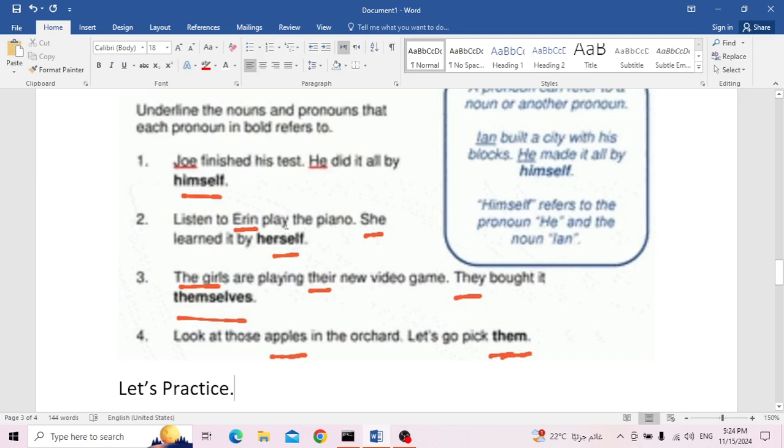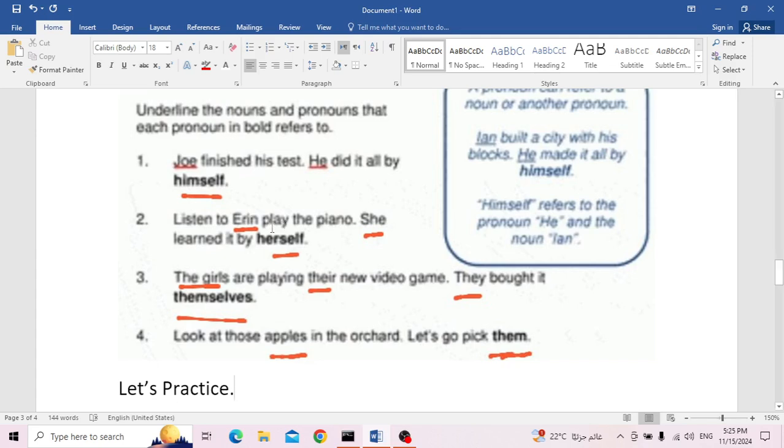I didn't say play even. I changed the verb play into a gerund. Because whenever a pronoun refers to a noun, it can also refer to a gerund that is similar to a noun.